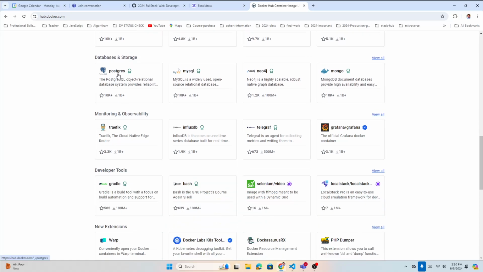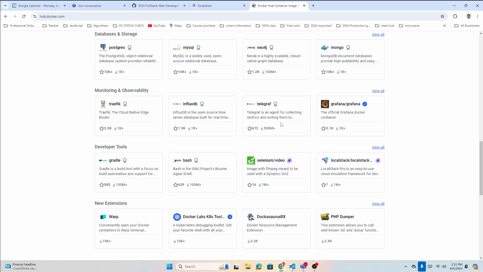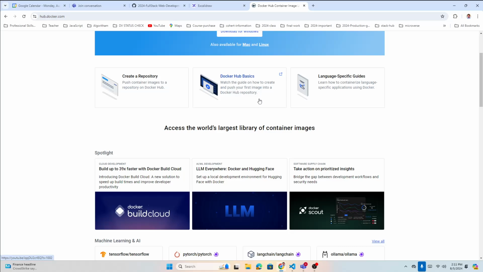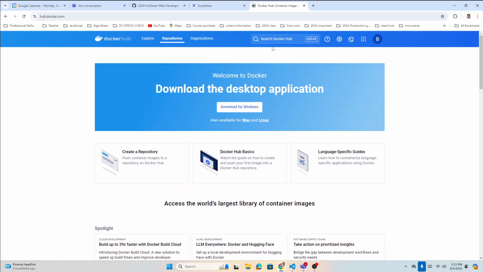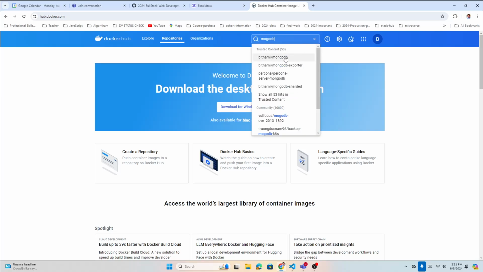Look at here, the Postgres. This is what we use, Postgres, MySQL. Let's look for MongoDB. We can search here. MongoDB. So, something like that.